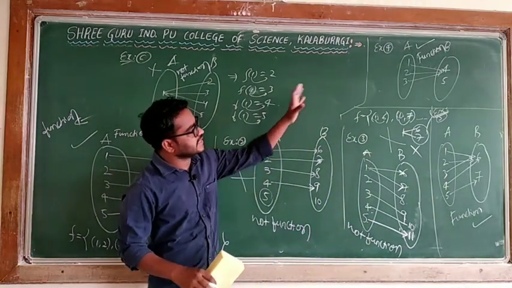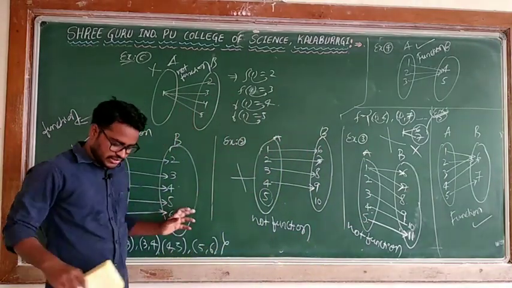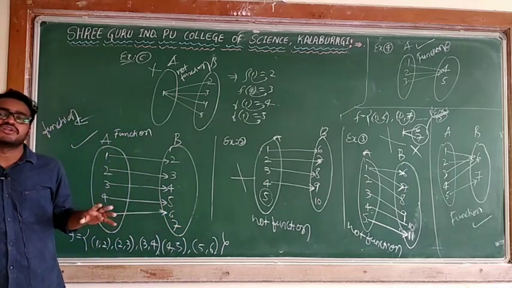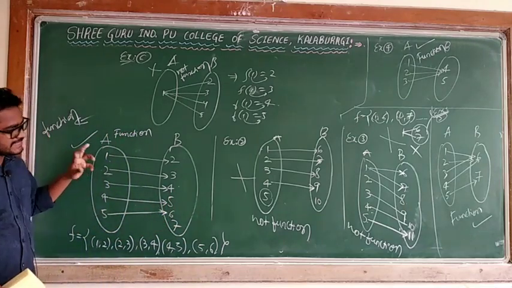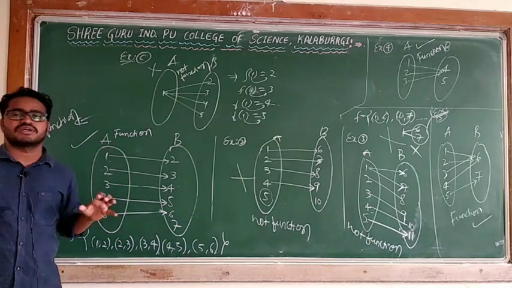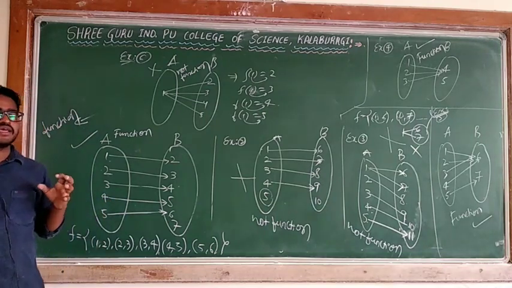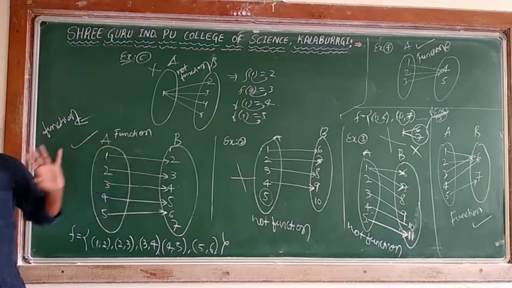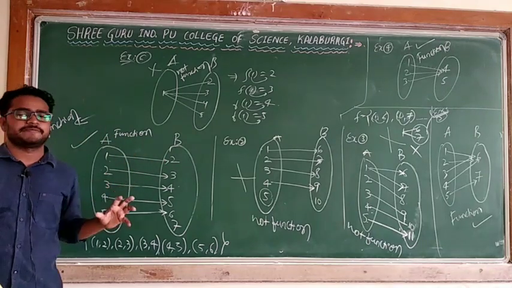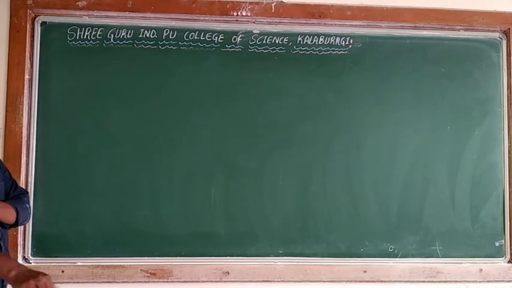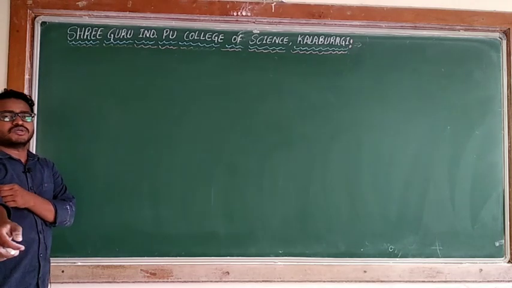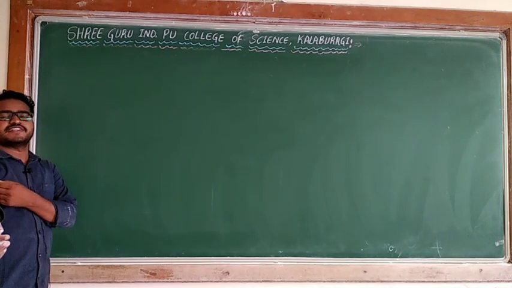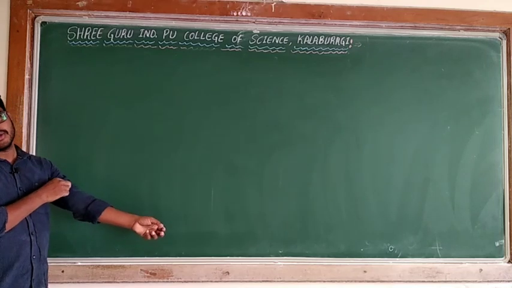So for that reason, by understanding this diagram, you can say which is a function and which is not a function. Okay, you understand the diagram correctly. I said this according to the conditions, or you can say according to the definition of the function. Okay, this is some diagrammatical understanding. Now I will take some examples. Using these examples, you identify whether the given relation is a function or not.